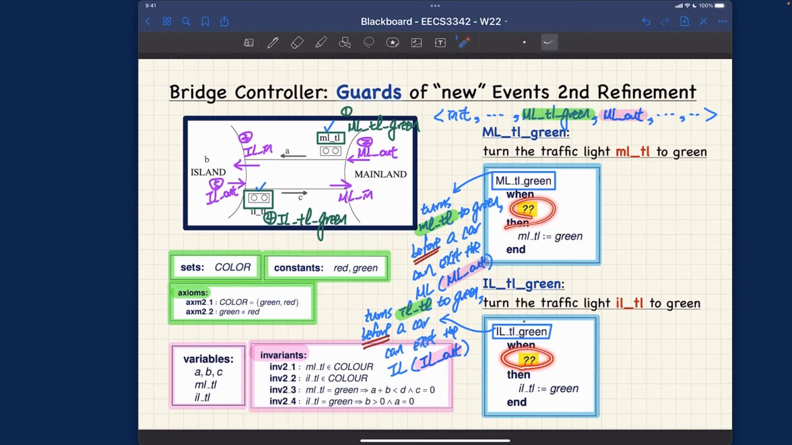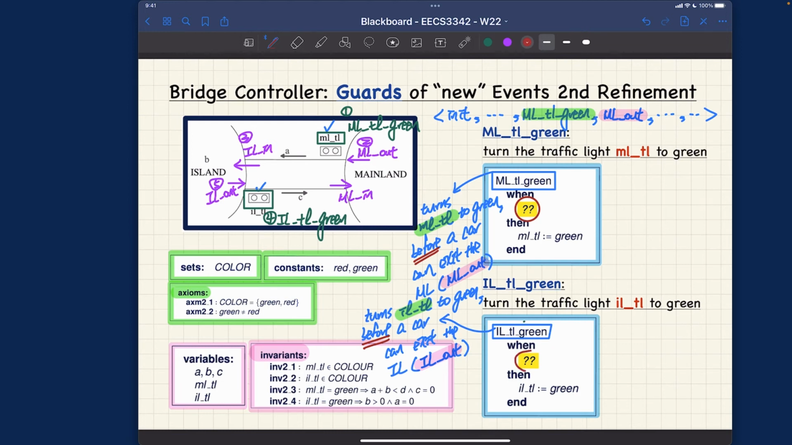And then we are done discussing the events. You should really make sure you understand that we have some implicit ordering between the ML TL green, ML out, and also the IL TL green and also IL out. You really want to get your mind straight about why we're doing this. The question now is, what should be the concrete guard for this?